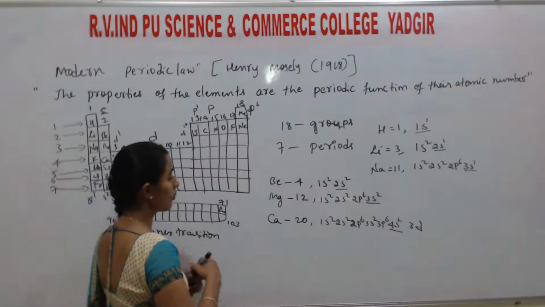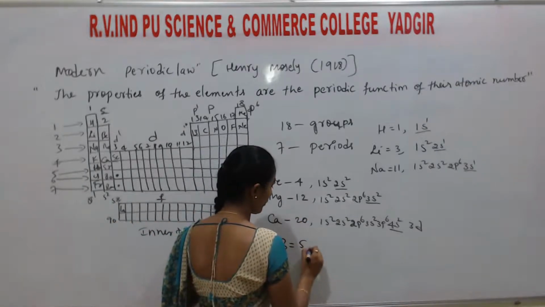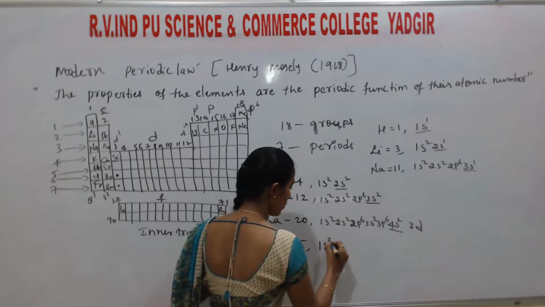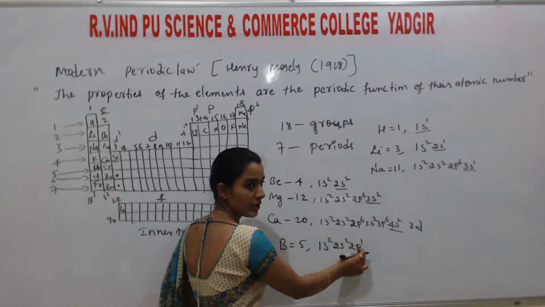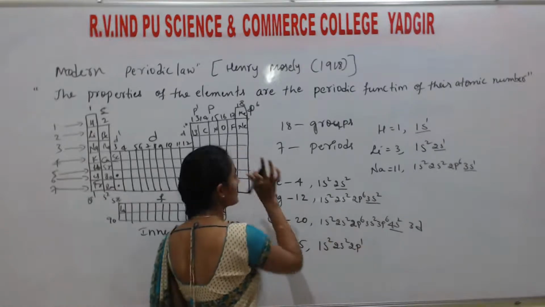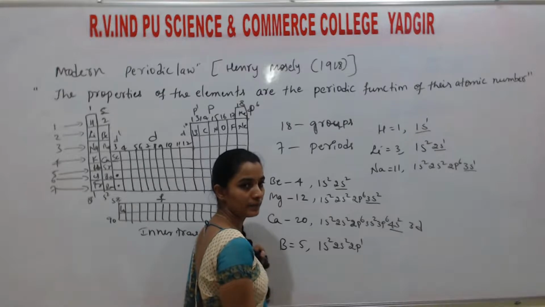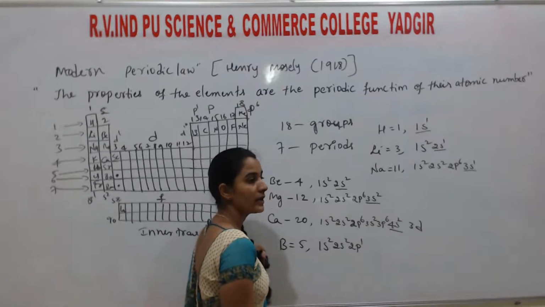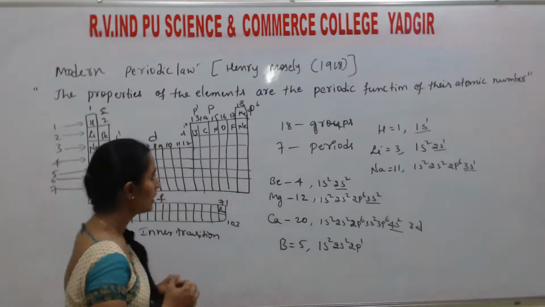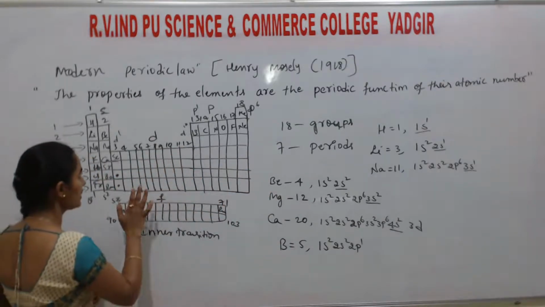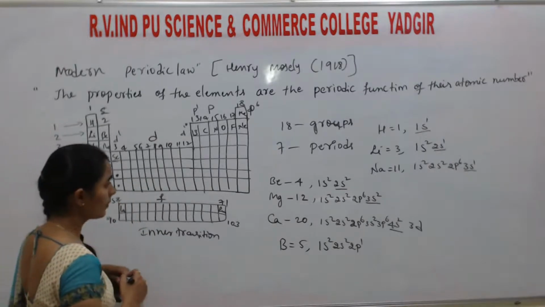So here consider boron. Boron is atomic number 5. If you write the configuration, 1s2, 2s2, 2p1, the last electron enters the p orbital, so it belongs to the p block element. Understand? This is what successfully explains the classification of the elements. So here S block is there, P block, D block and F block. Understand? Remember one thing.